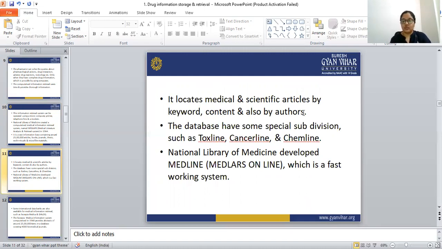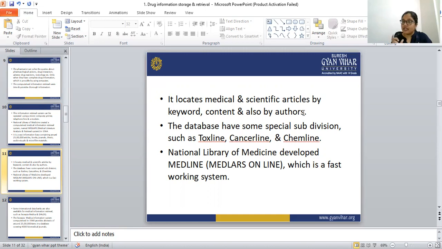MEDLARS contains only medical and scientific articles, and we can search by keywords, content, or by authors too.